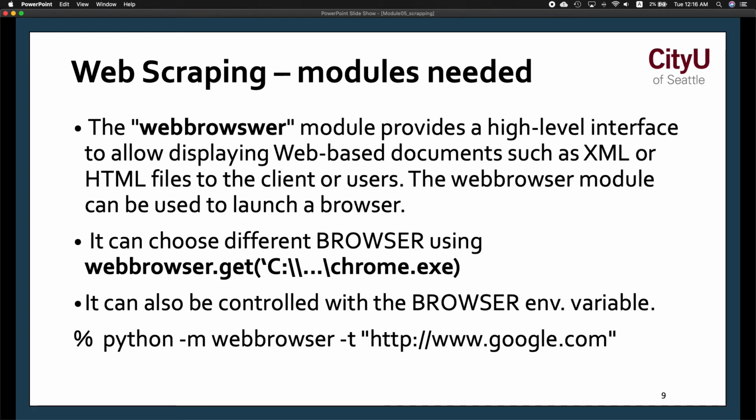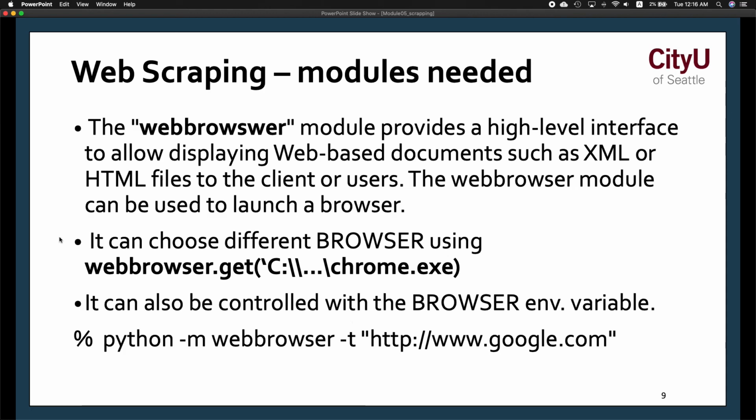So we have what we call the web browser. The web browser module allows you to have an interface to display web-based documents, such as HTML or XML, to the client or user, right? It could be used to launch a browser. So if you have a web browser module and you use some of its methods, it will open a browser. Let's say a Chrome driver, it will open a Chrome browser, and it will also show a notification that it's currently using an automated tool, right? Again, some websites would know that you're using web scraping and they would block it, right?